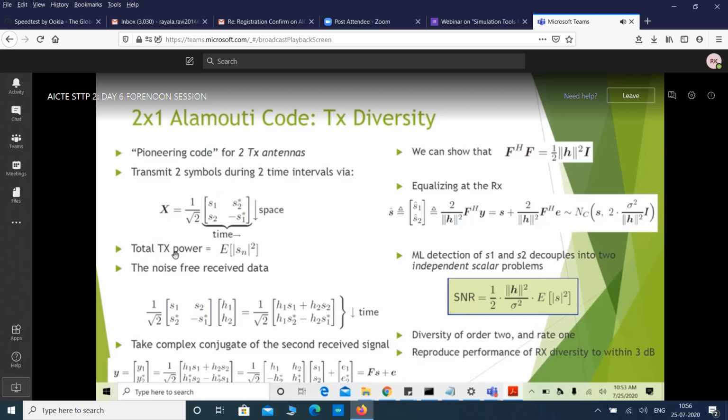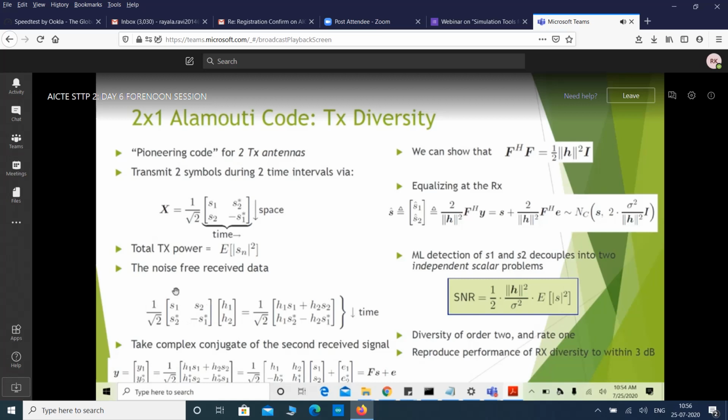The total transmit power is nothing but the expected value of Sn square, where n is either 1 or 2. Here we have kept 1 by root 2 in such a way that at a time we are transmitting two symbols, right? Half the power is distributed to S1 and the remaining half to S2. Let us assume that we do not have any noise. In that case, what is the received signal?